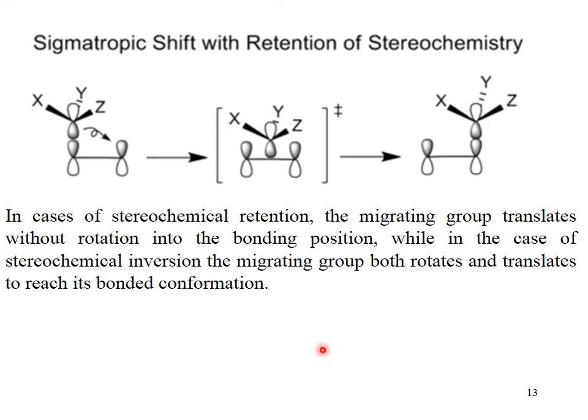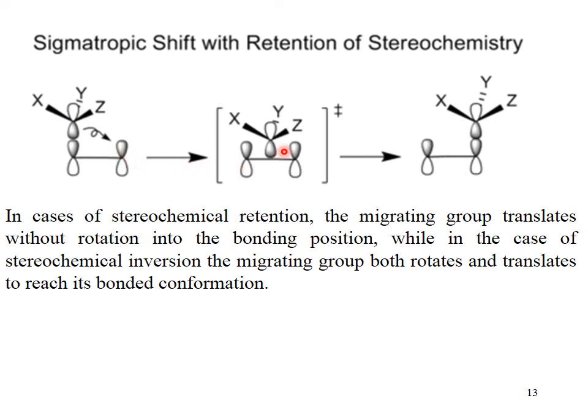Sigmatropic shift with retention of stereochemistry. In the previous slides it was about the inversion of stereochemistry. In this reaction you can see that the shaded lobes are going to overlap and the bond moves towards the other carbon. Here the transition state is formed, and again this shaded part is going to overlap, and here similar orbitals overlap. Thus the stereochemistry will not be changed because the overlapping orbitals are similar. That is why retention of configuration will occur.